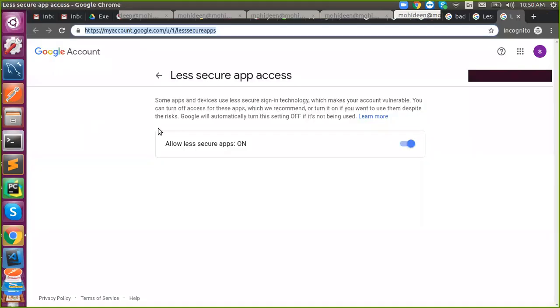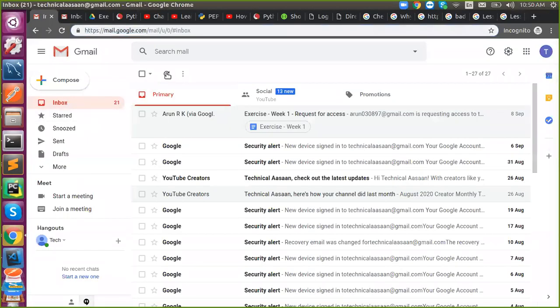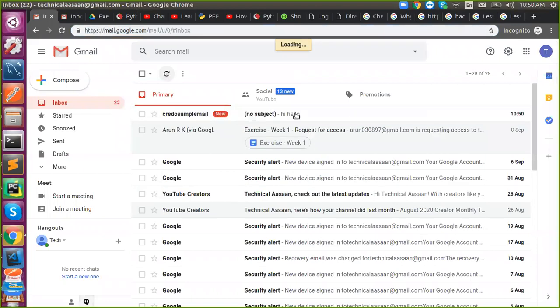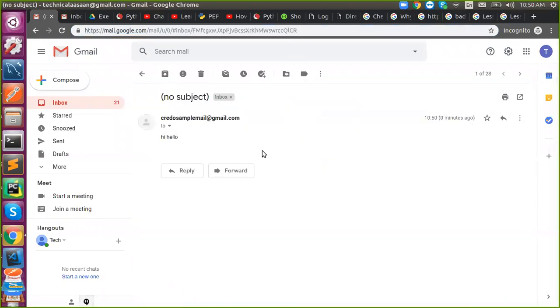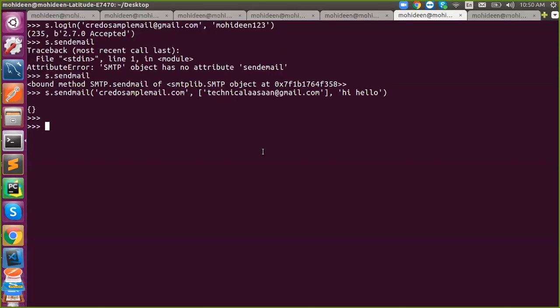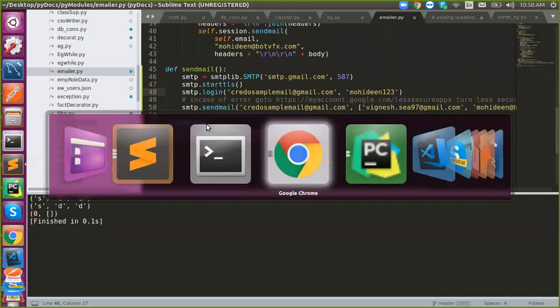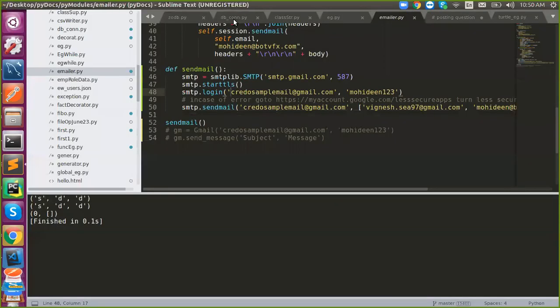So I have sent a mail. Let me check. Yes, I received it. Got it? So I triggered a mail from my script. Understand? So you have to first enable your account settings. If you won't be able to log in, you need to enable this.